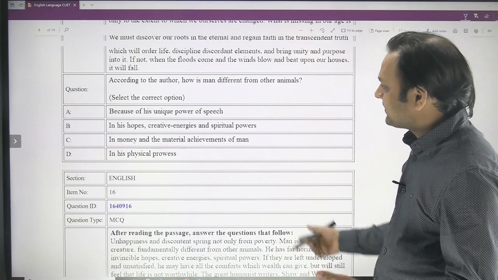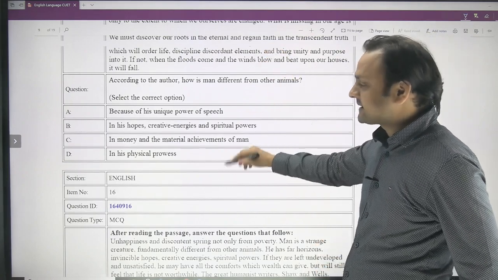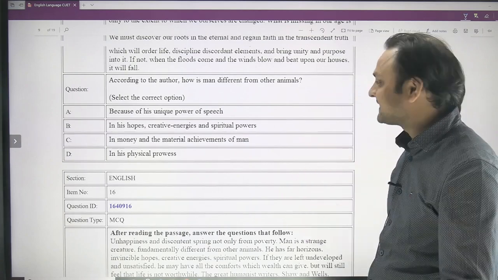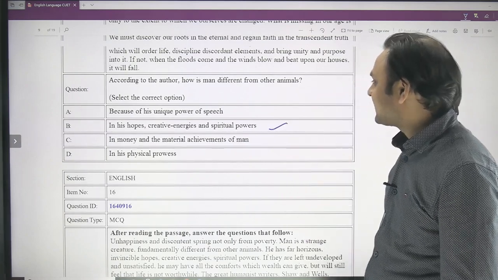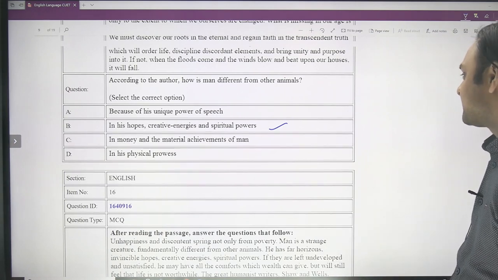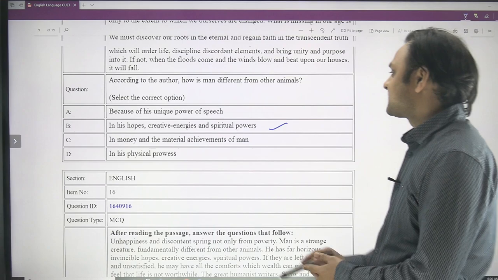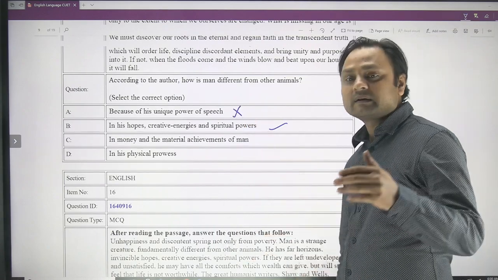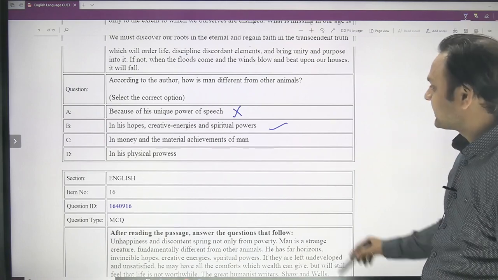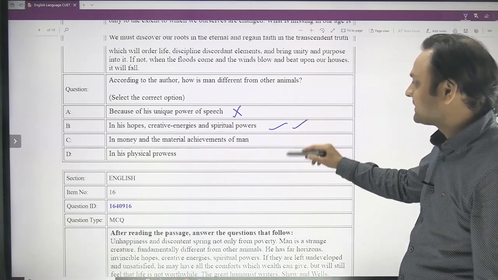If you don't care about the passage, you can answer any of them. But according to the passage, man is different from animals because of his hopes, creative energies and spiritual powers. Because of his unique power of speech could have been true in some other passage, but not in this one, because here it is written very clearly. So the answer is B.